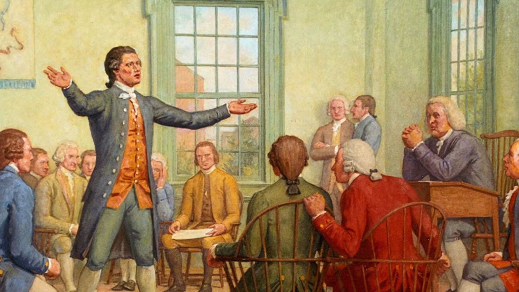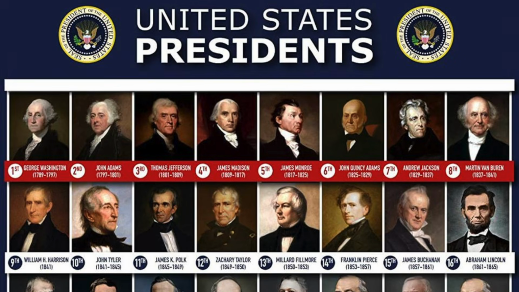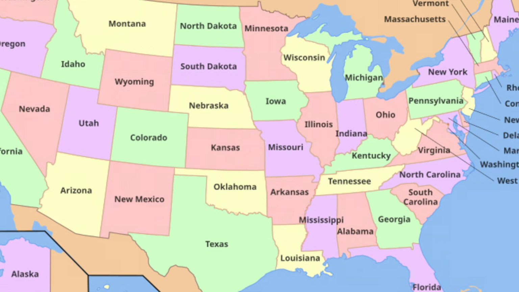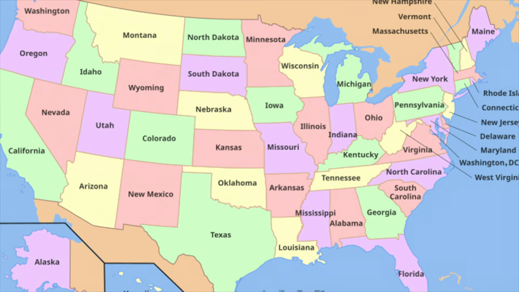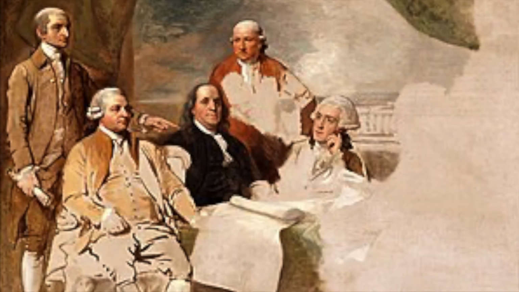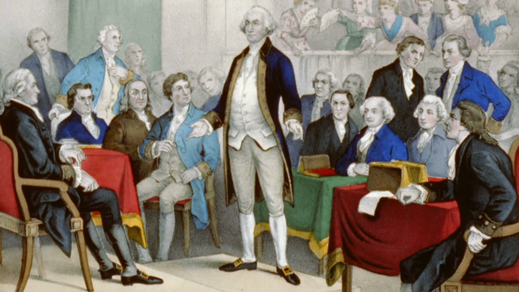Why shouldn't legendary founding fathers like John Hancock and John Jay, who were president of the Continental Congress, be included in our history textbooks as some of the first real presidents? The country had legitimacy at this time, being recognized by major powers, especially after independence from the British was officially ratified with the Treaty of Paris in 1783. Plus, the position was called president and it was elected, albeit by the Continental Congress itself and not by the public. But to make the argument that the president of the Continental Congress and the president of the United States are the same or even similar positions would be flat out incorrect.